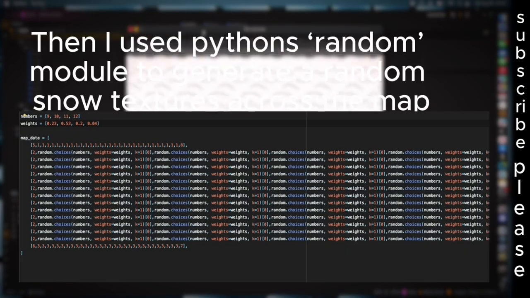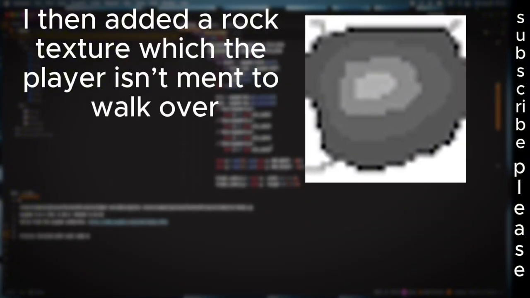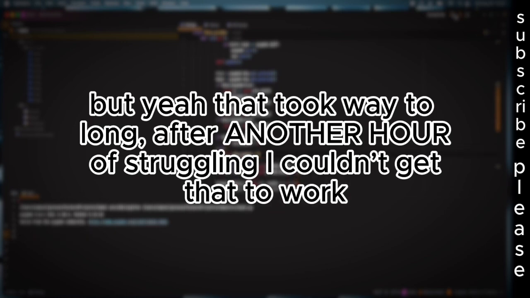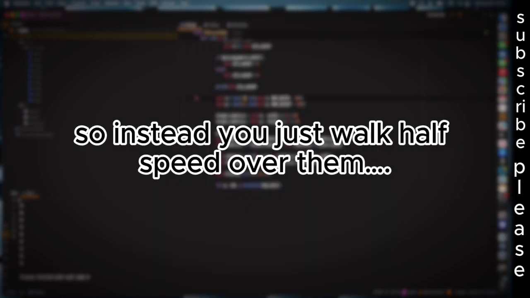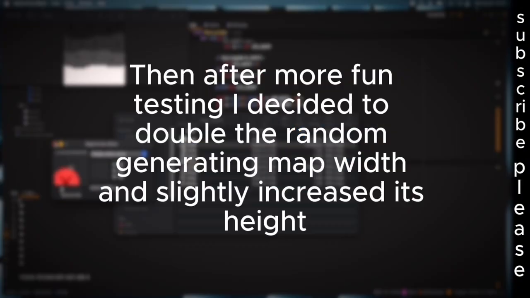Then I used Python's random module to generate random snow textures across the map. I then added a rock texture, which the player isn't meant to walk over. But yeah, that took way too long. After another hour of struggling I couldn't get that to work. So instead you just walk half speed over them. Then after more fun testing I decided to double the random generating map width and slightly increased its height.